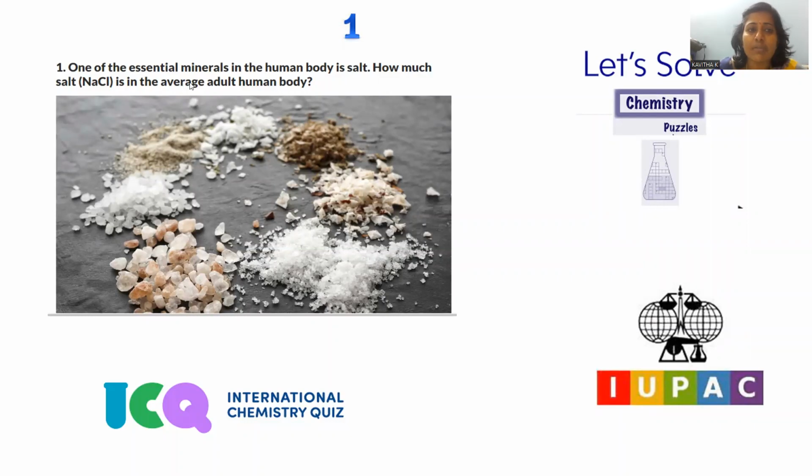One of the essential minerals in the human body is salt. How much salt, sodium chloride, is in the average adult human body? If you consider the human being, the salt content will be there in the form of electrolytes. So many different minerals are available. Among all, the most common one is sodium chloride, that is the table salt we are using daily. And how much content of this sodium chloride is present in the adult human body, we have to predict.